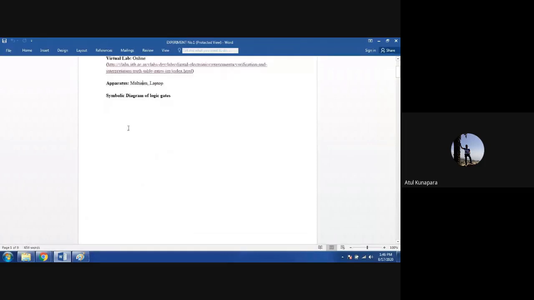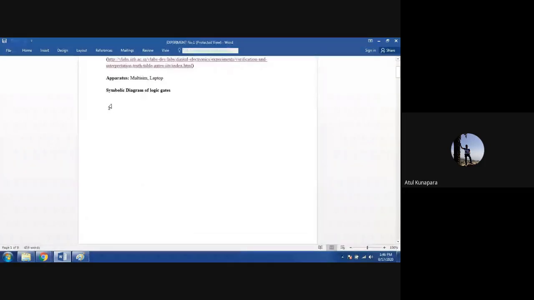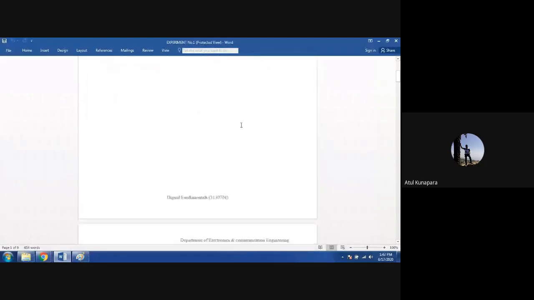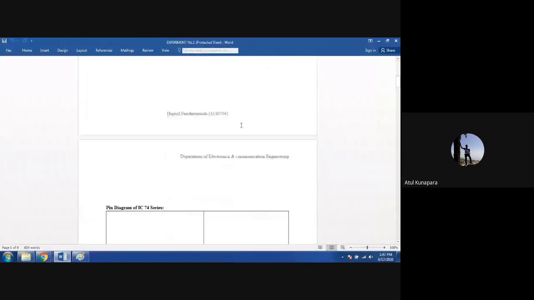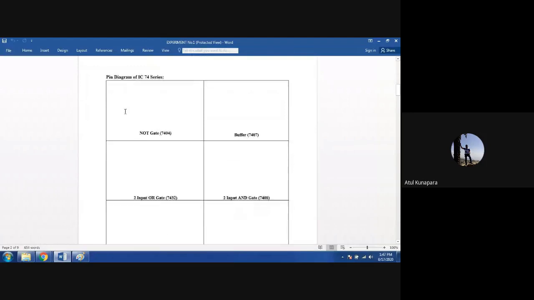After that, there will be a space given here. There you have to draw the symbolic diagram of all the logic gates. Okay. And after that, one more task is mentioned here, which is the pin diagram of your IC. See, all these logic gates are available in IC chips.